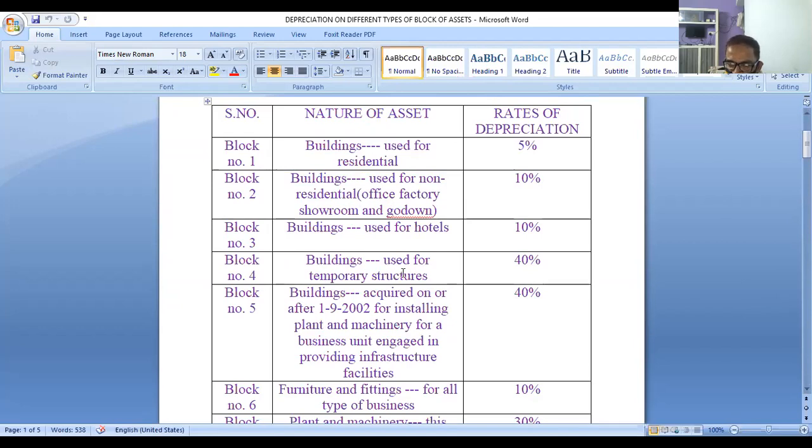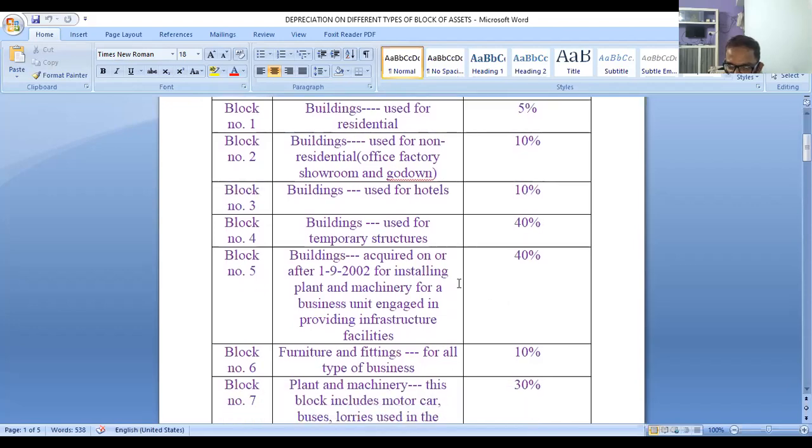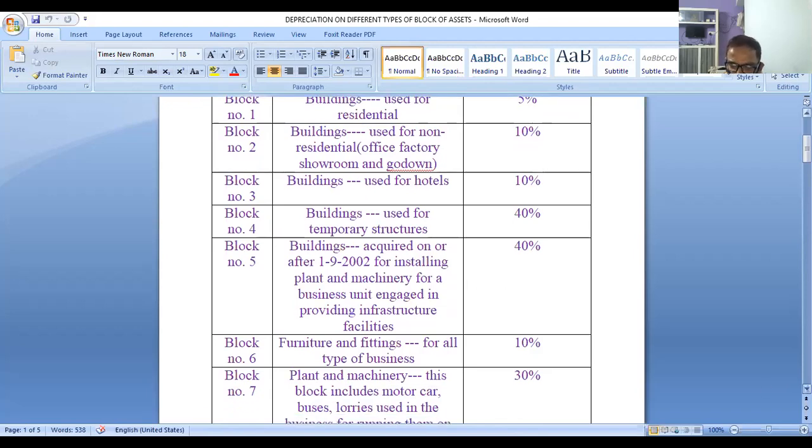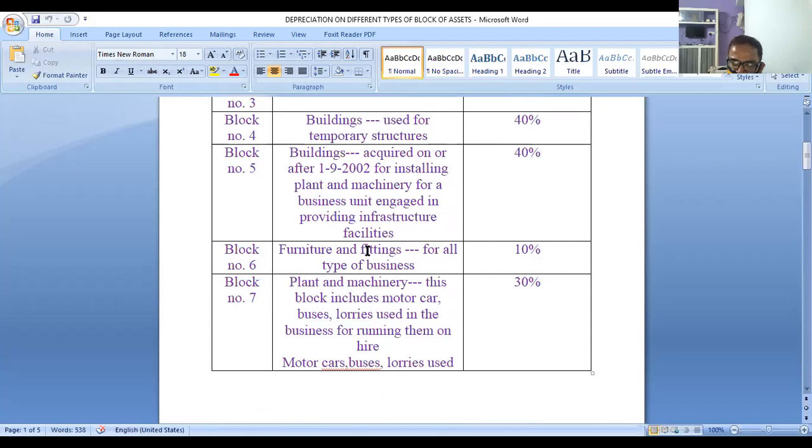Suppose the building is used for temporary structures, it will calculate 40%. And suppose the building is purchased on or after 1/9/2002 for a business engaged in providing infrastructure facilities, 40%. By default, you have to calculate. Suppose the given problem has furniture and fittings, it will calculate by default for all types of business. You have to calculate 10% depreciation by default.